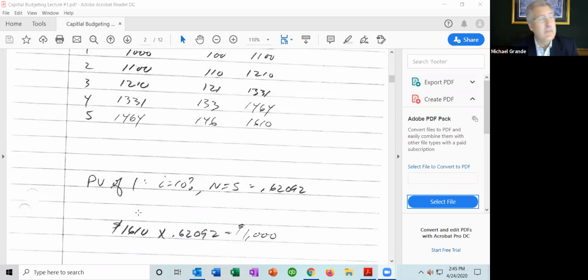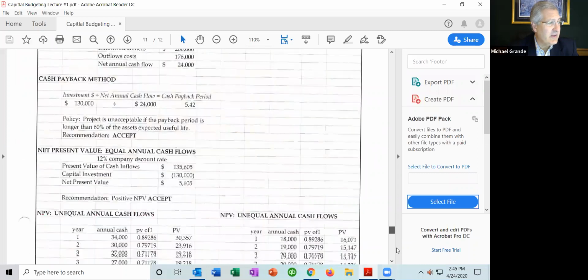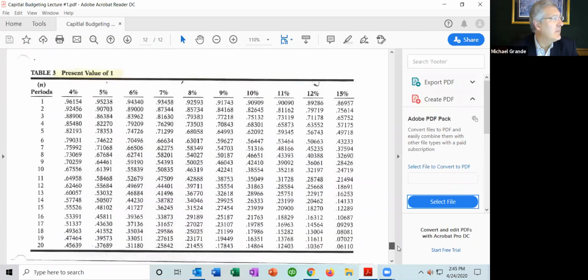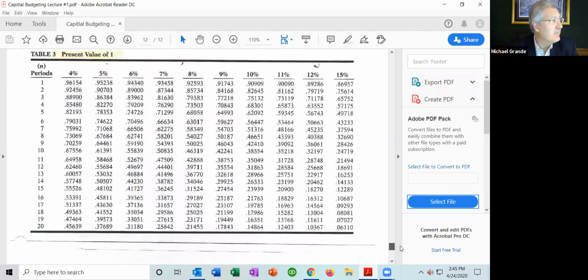So if we know we're going to have a cash flow of $1,610, whether it goes out or in is irrelevant, but we know we have a cash flow 5 years from now, and our discount rate is 10%. The question is, what is that worth right now? It's worth $1,000 in present day dollars, as we saw from that calculation, but more importantly, there's a factor here. So at the very end of the Sakai handout I gave you, there's a table. There are 2 tables: present value of $1, present value of an annuity. We'll talk about an annuity later.